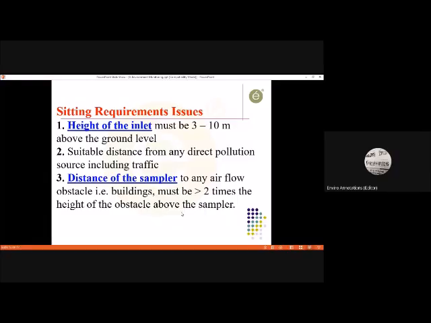So it must be at more than 2 times the height of the obstacle above the sampler. Okay, so if there is a tree, and the tree height is, let's say, 30 meters, then the machine should be mounted at a distance of 60 meters from that tree. Then only there will be a proper airflow.